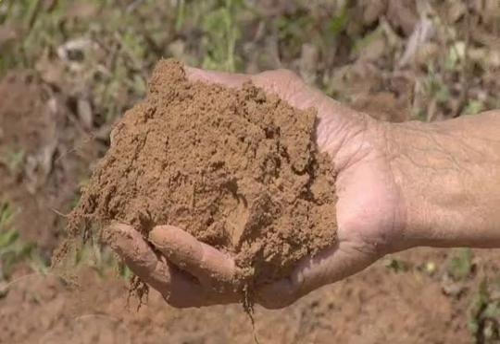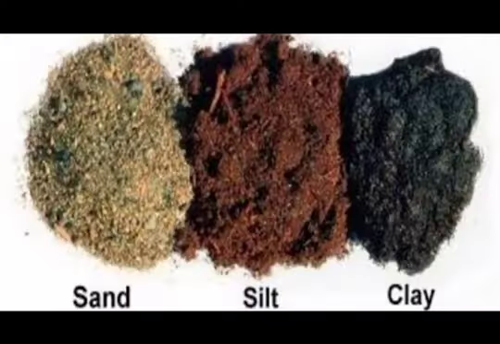The next one is clay. The particles are of the smallest size. It can only be seen under the microscope. Its size is less than 0.002 mm and it feels very slimy to touch. You play with clay also, students. In this picture you can clearly differentiate between sand, silt and clay.